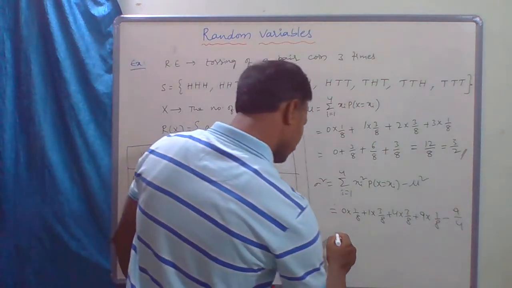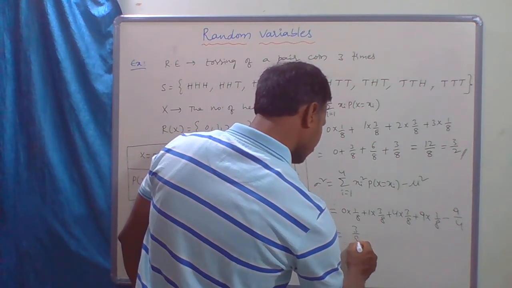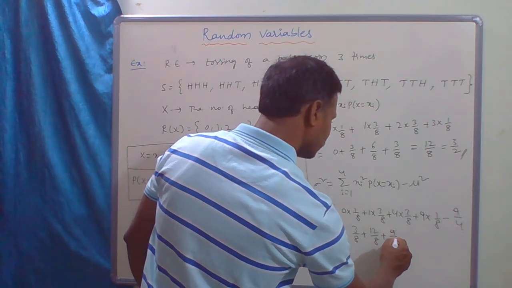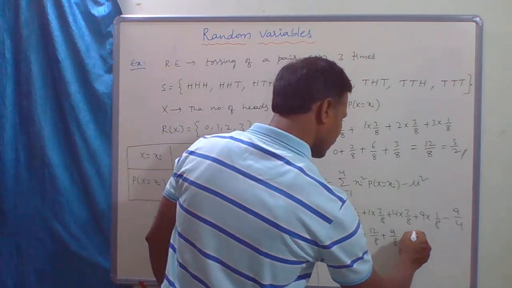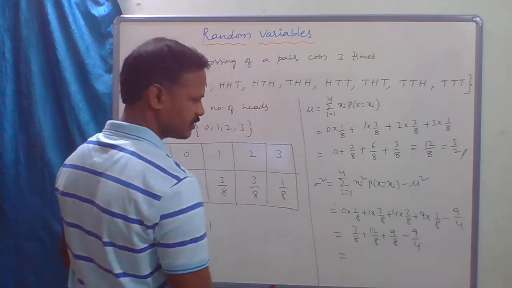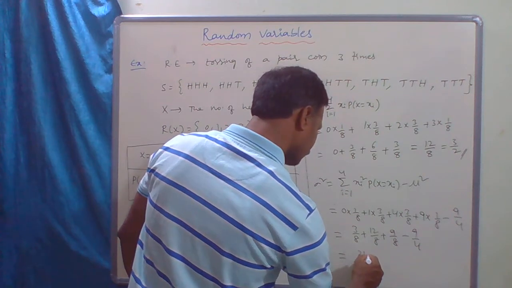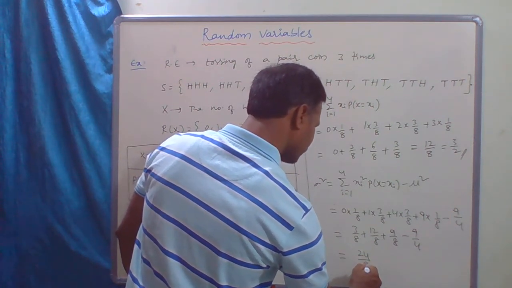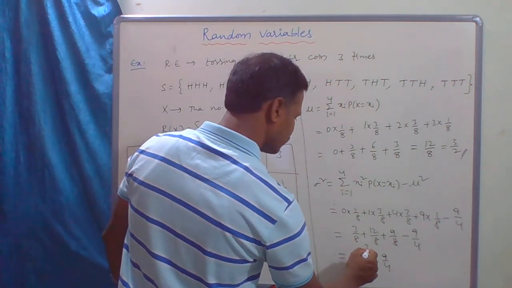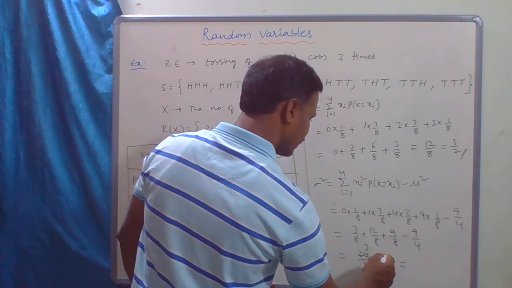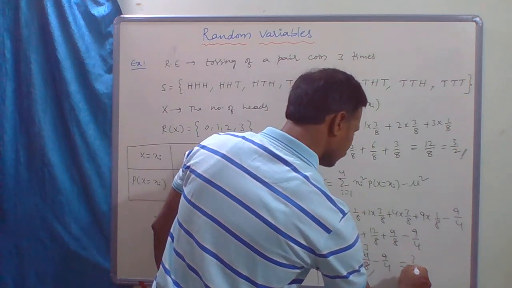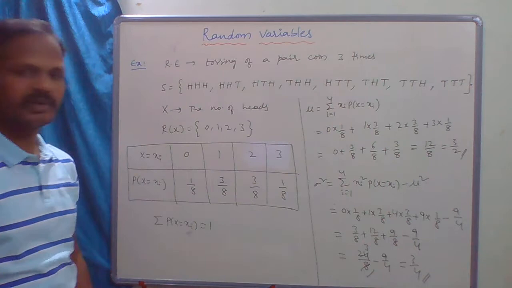Clear? Now this is equal to 3 by 8 plus 12 by 8 plus 9 by 8 minus 9 by 4. So 12 plus 3 is 15, plus 9 is 24. So 24 by 8 minus 9 by 4. 8 threes are 24, so that is 3 minus 9 by 4, which is 12 minus 9 over 4, that is 3 by 4. So the variance is 3 by 4.